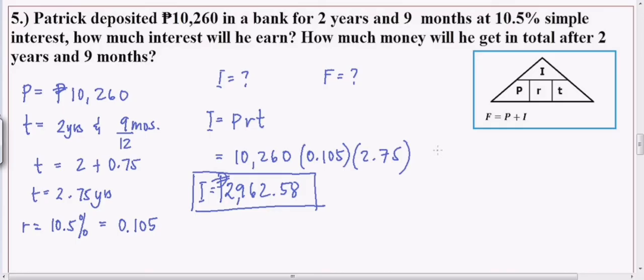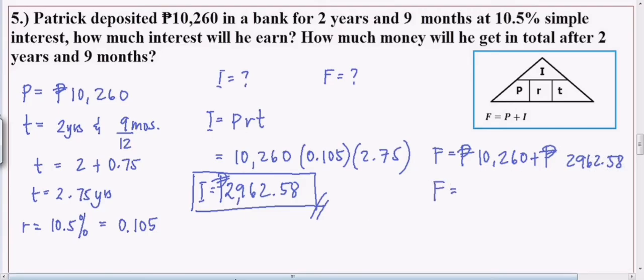Now, ang tanong dun sa second question, how much money will he get in total? So, ito guys, interest lang to, sa Tagalog tubo. Ito naman yung original na pera niya. So, lumaki yung pera niya by 2,962.58. Syempre, parang common sense na lang yan. Yung ininvest niya na original na 10,260, i-add nyo dun sa tinubo na 2,962.58.